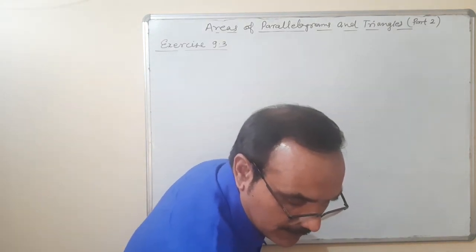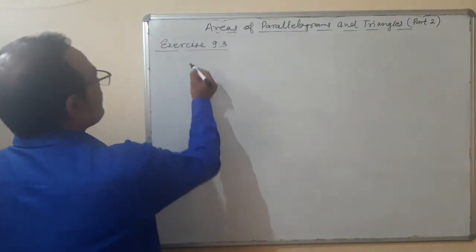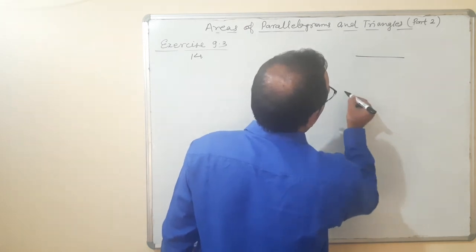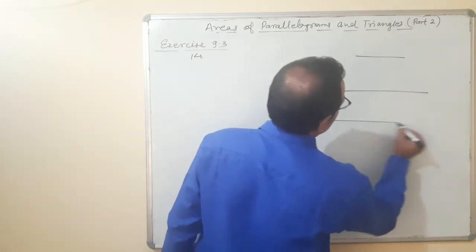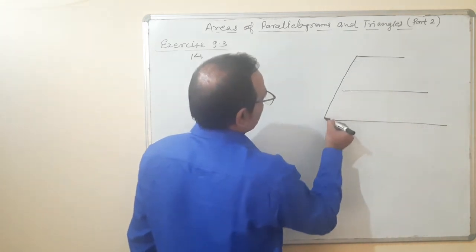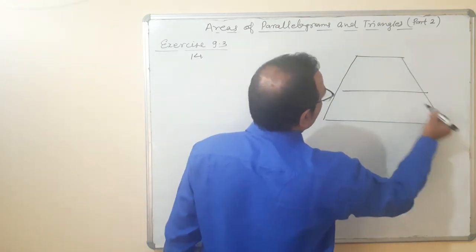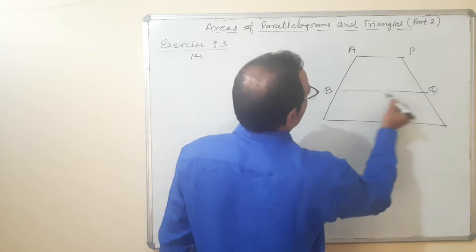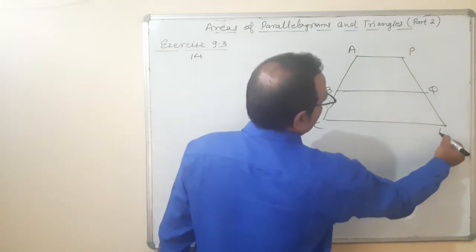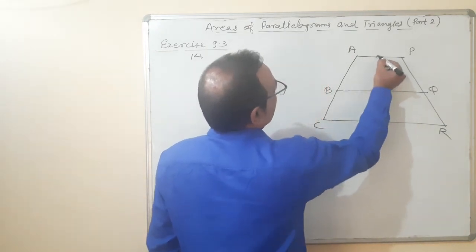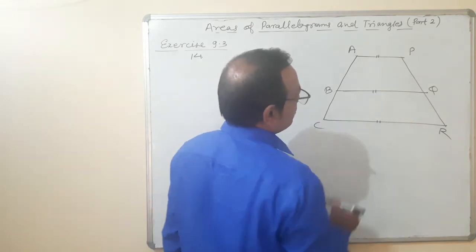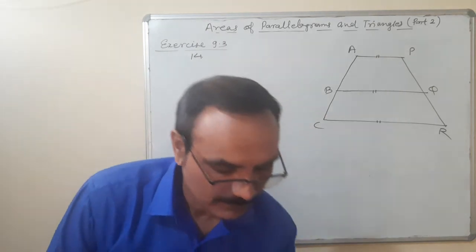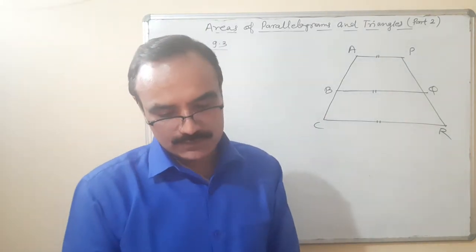AP, BQ and CR. These are parallel. AP is parallel to BQ and BQ is parallel to CR.